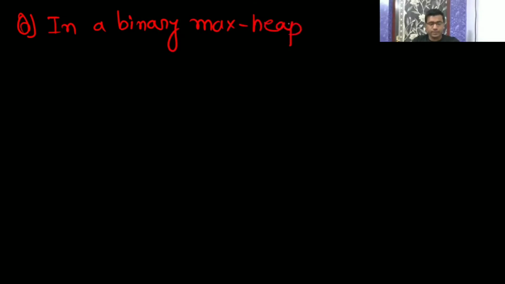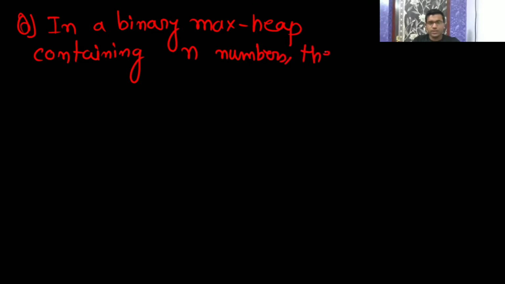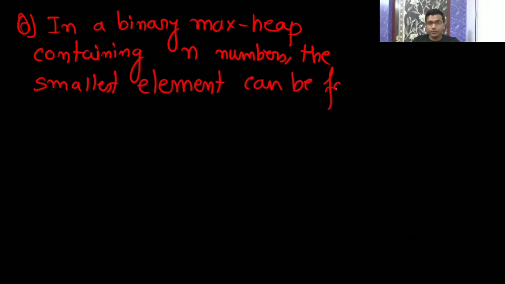Your next question is: in a binary max heap containing n numbers, the smallest element can be found in what time?